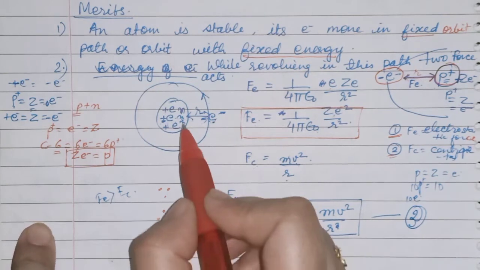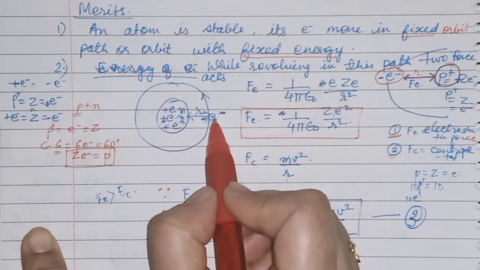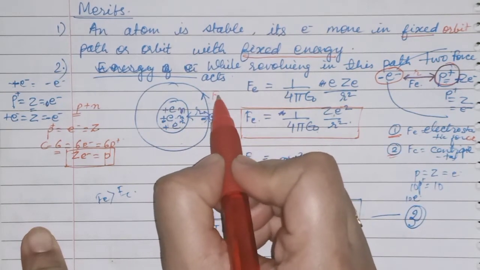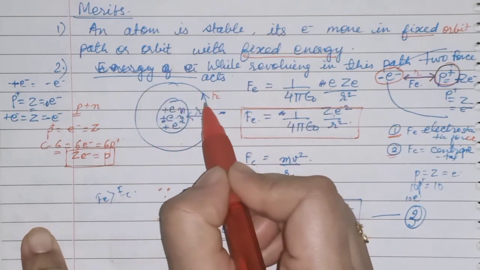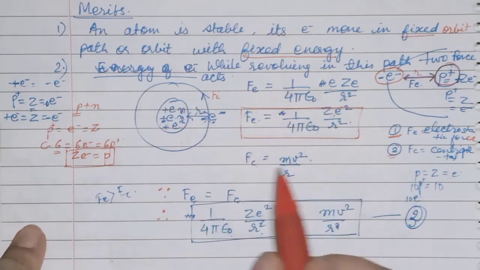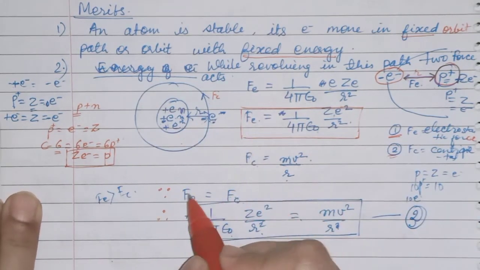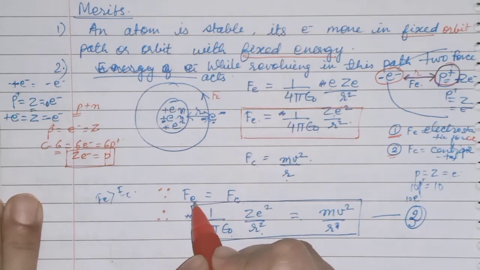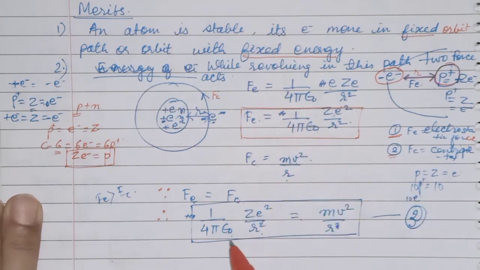The electrostatic force acting between the nucleus and electron and the centripetal force will be equal, and then only will the electron revolve in the fixed orbit. If either one is more, then the path of the electron will get disturbed. So when the electrostatic force of attraction is equal to the centripetal force, you can write 1 upon 4 pi epsilon naught, Ze square upon r square is equal to mv square upon r.